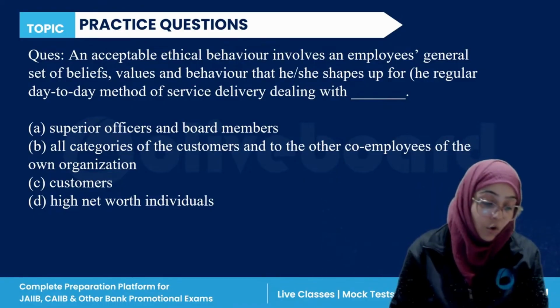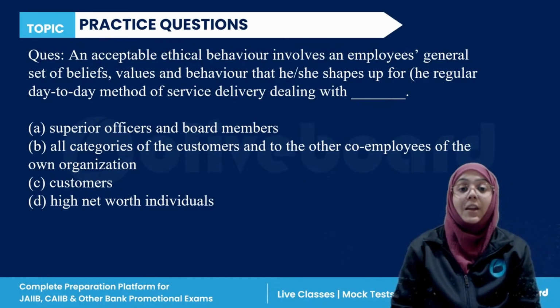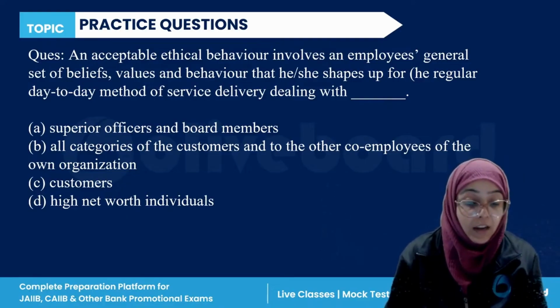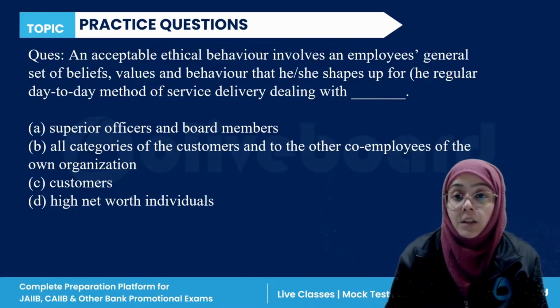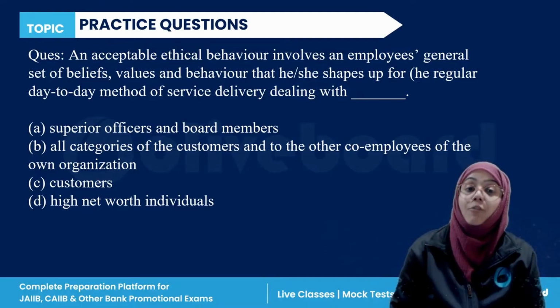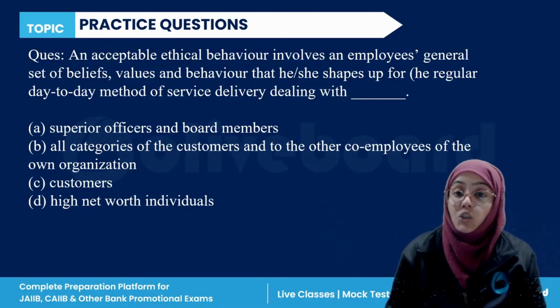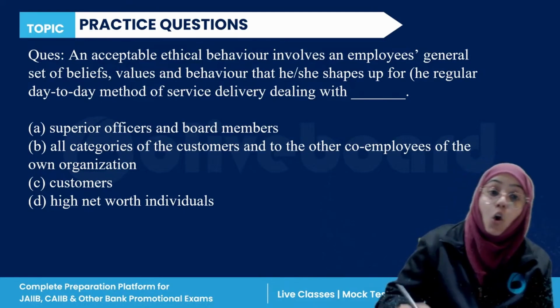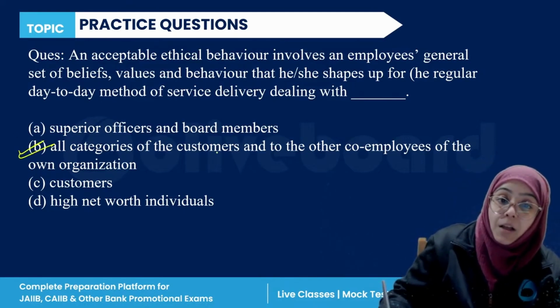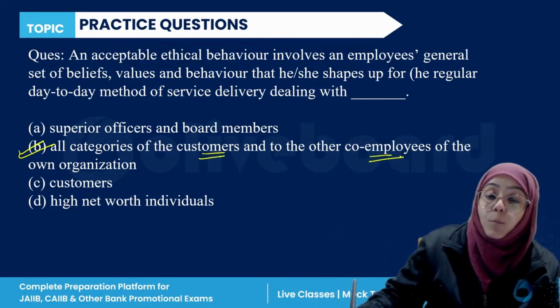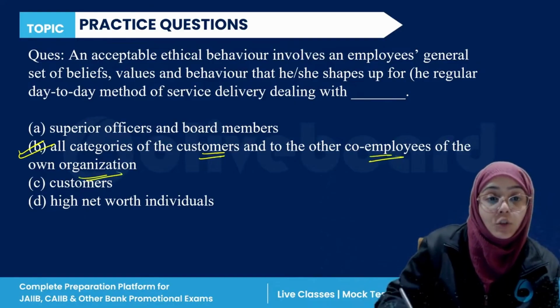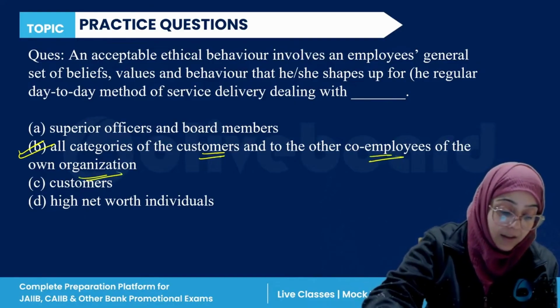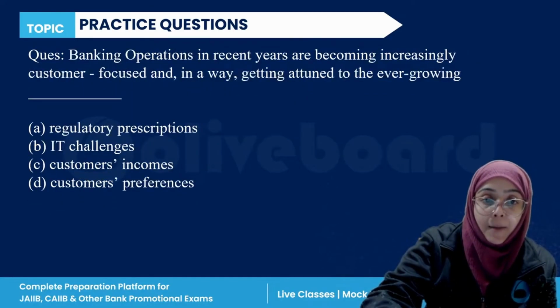Everyone, please answer this question. So ethical behavior involves a general set of beliefs, values, and behavior that he or she shapes for day-to-day service delivery with all categories of customers, even the other co-employees of the organization. So B is the correct answer here. Yes, Gopal, B is the correct answer.